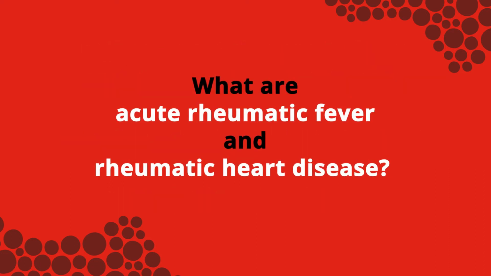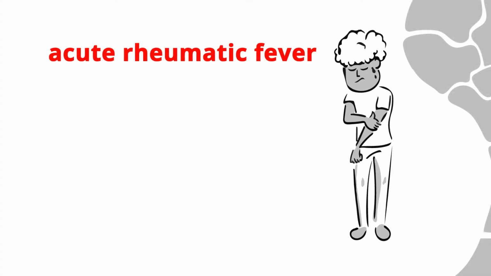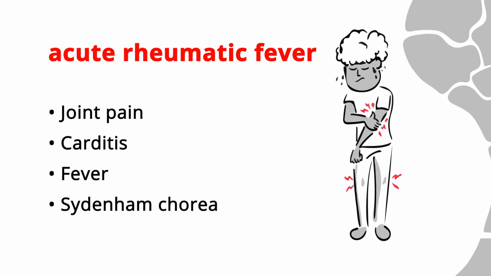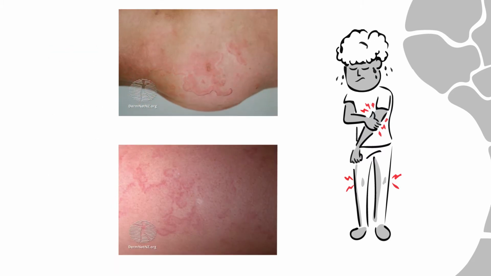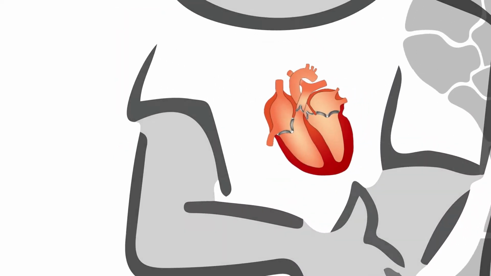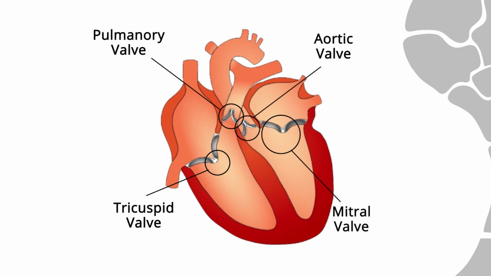What are acute rheumatic fever and rheumatic heart disease? Acute rheumatic fever is an acute condition that can cause joint pain, carditis, fever and uncoordinated movements called Sydenham chorea. Occasionally, skin rash or nodules may occur. It may only last days or weeks, but the damage caused to the heart can be permanent. When acute rheumatic fever causes damage to the heart valves, this is called rheumatic heart disease.